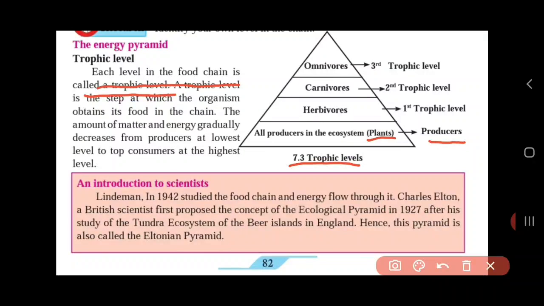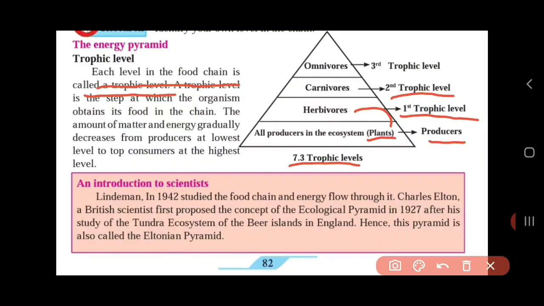Then comes another level above producer, first trophic level, and it is called herbivores. Herbivores are those group of organisms which eat plants.